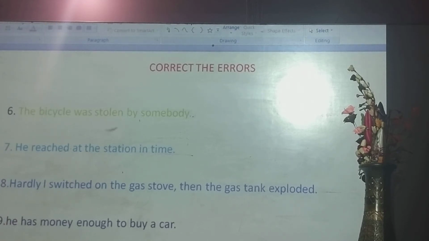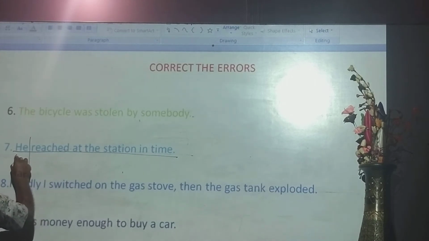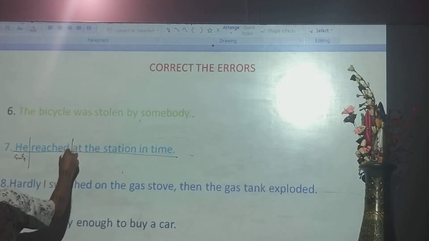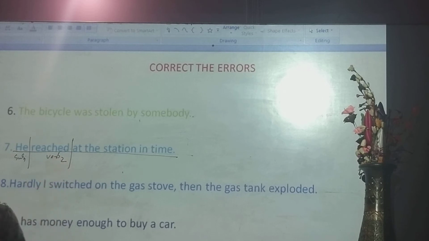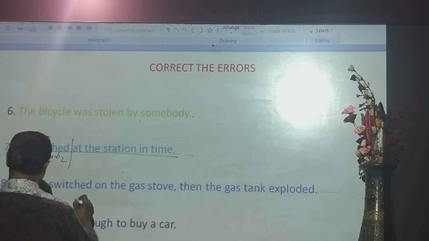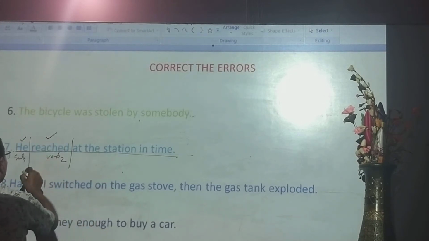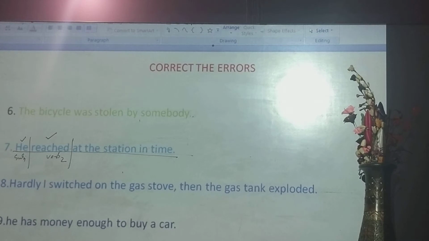He reached at the station in time. Okay. Look at the sentence. This is the subject. It is a simple sentence. And this is the verb, V2. He reached at the station in time. He and reached, agreement of verb is correct. He reached. Okay. At the station in time.